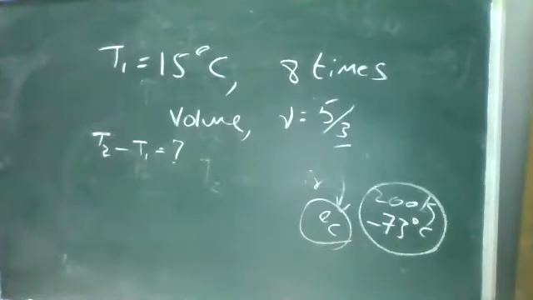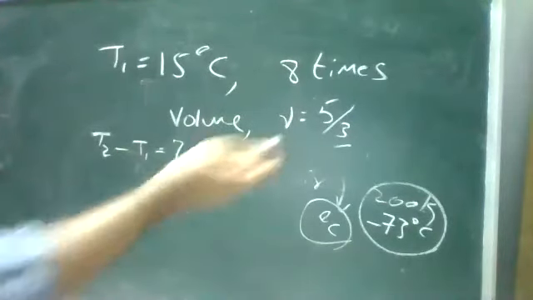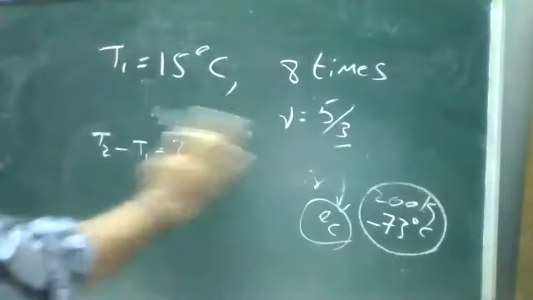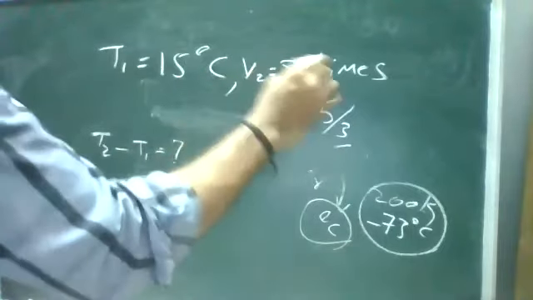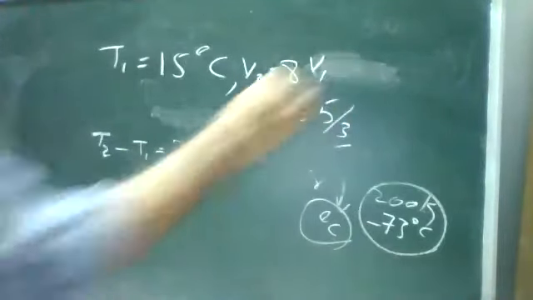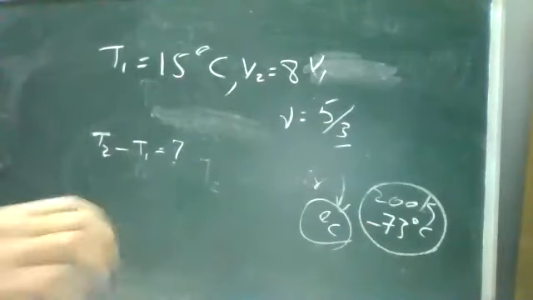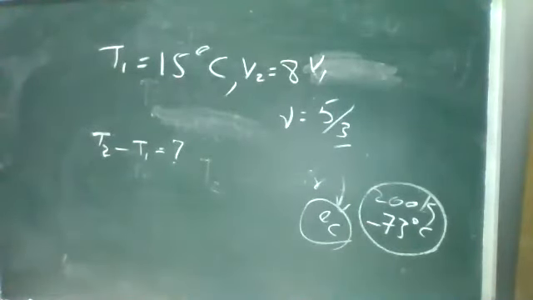They have given the gamma value as 5/3, and the volume is 8 times. So the change in volume is V2 is equal to 8 times V1. Now from this relation try to find the change in temperature. First find T2, then you will be able to find the difference.